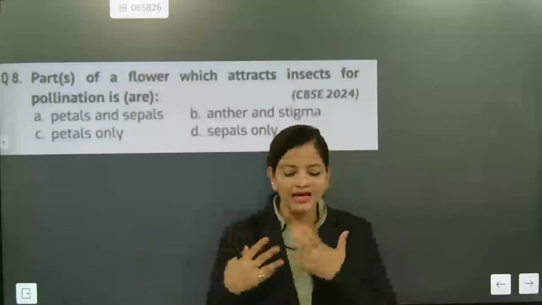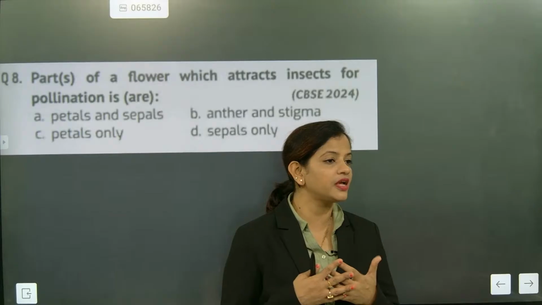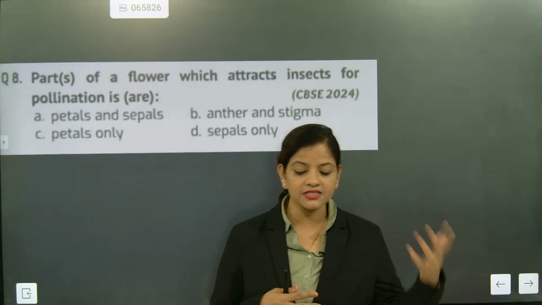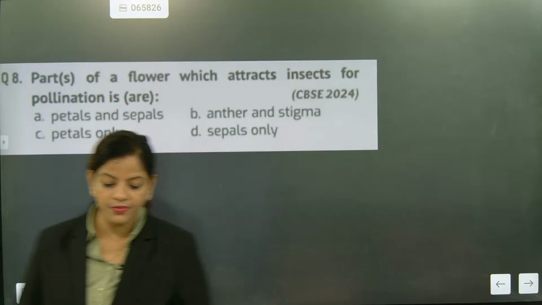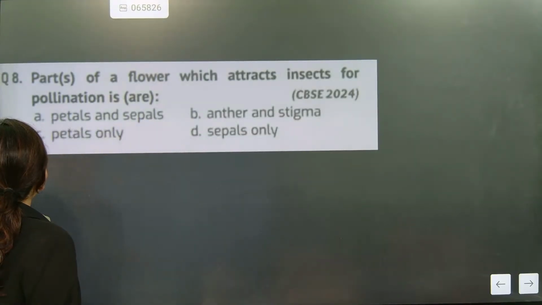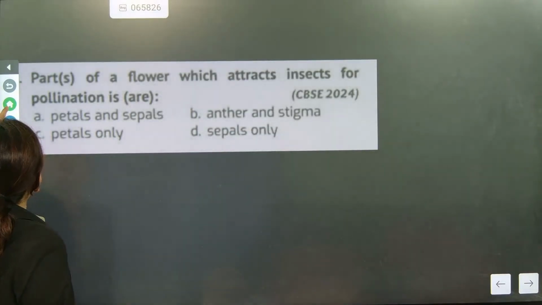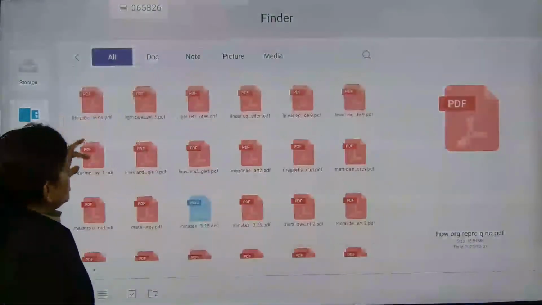Petals are those that have exactly the color. The color attracts most of the insects and everything. The petals are the things that are exactly attracting. So can I go to the reproductive part of the flower? Because one time I need to discuss the flowering section, understood or not? So the flower's reproductive part, one time I am going to discuss with you people, because this is the time to discuss reproduction in flowers.